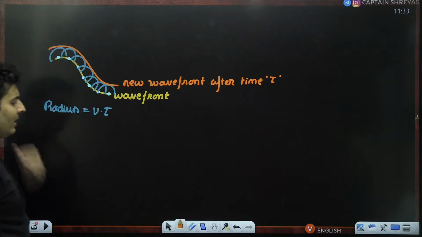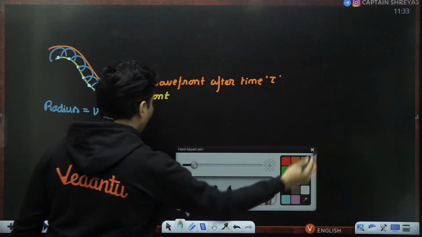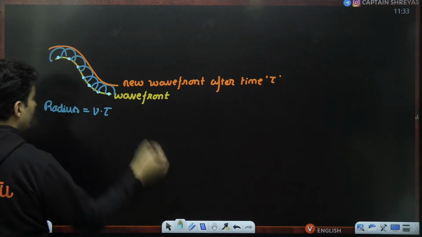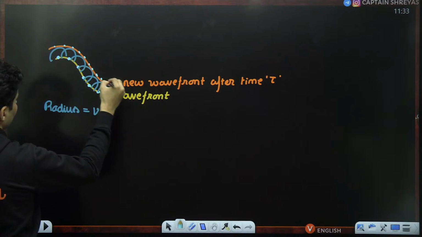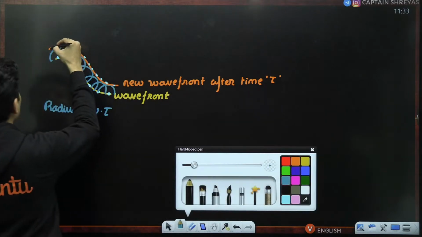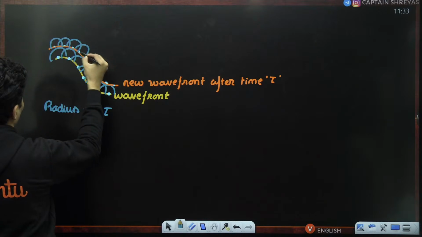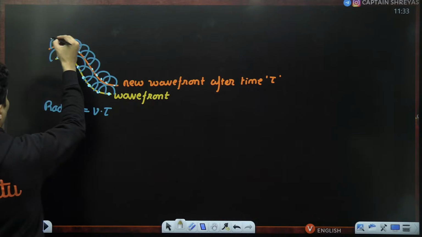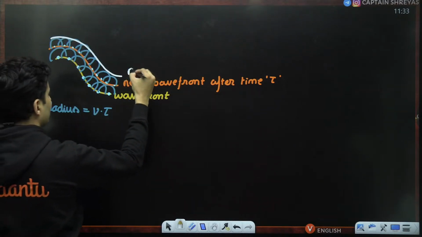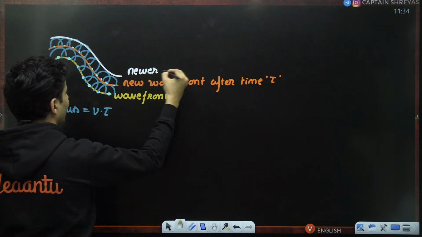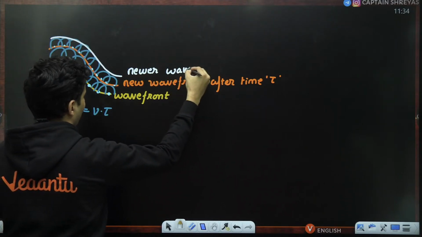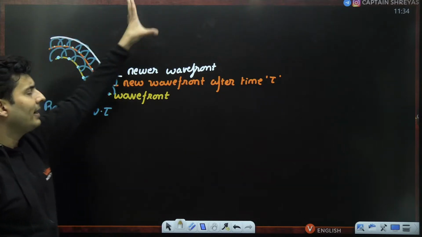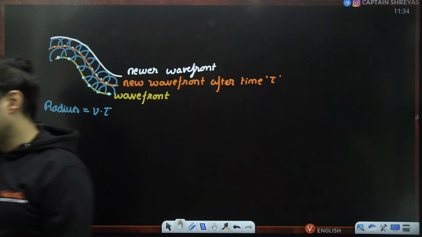Got it? So even after some more time you want to draw how the new wavefront will look like, no issues. Again you take small secondary sources. Again you show the new secondary wavefronts like this. And again you draw the common tangent to all of them. So this is the newer wavefront. So you can keep drawing newer and newer wavefronts and see how the wave propagates with time.